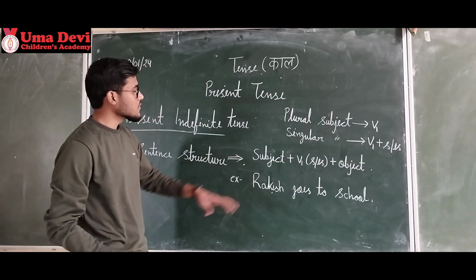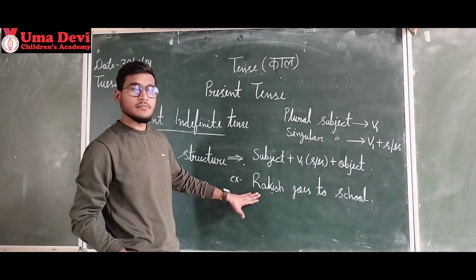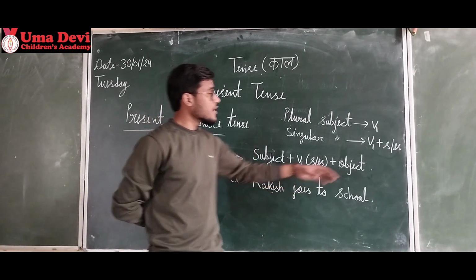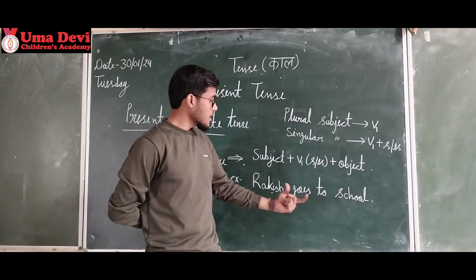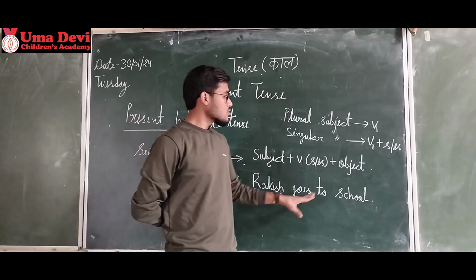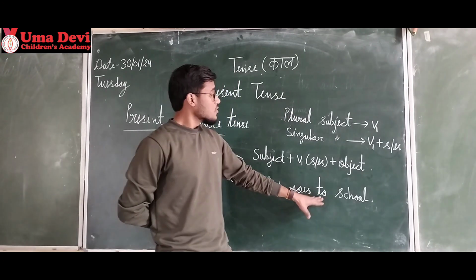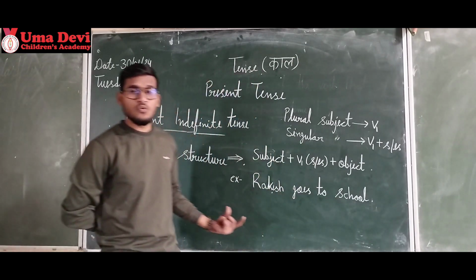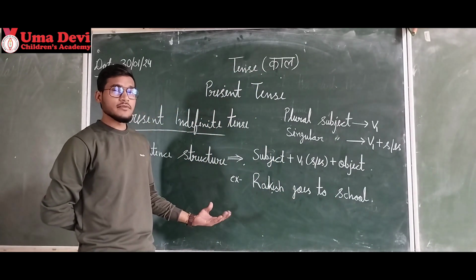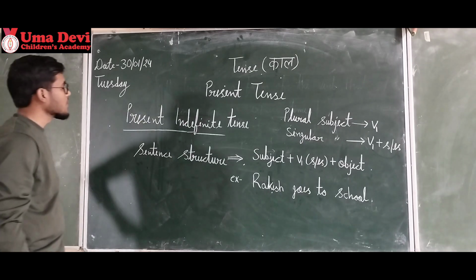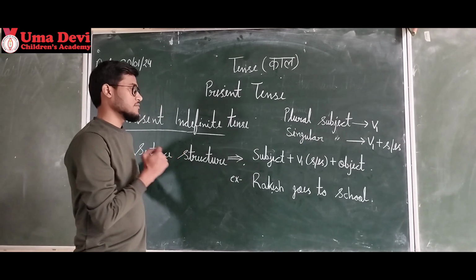So let's see once again. Rakesh is the subject. Then the verb is go because Rakesh is singular. Then I added ES to go. Then it becomes the verb goes. Okay. Rakesh goes to, that is a preposition. Goes to object. What is the object? School. Rakesh goes to school. Got it? So this was the sentence structure of present indefinite tense.